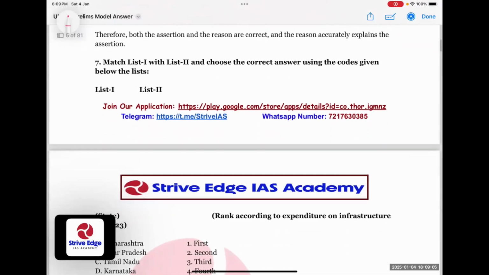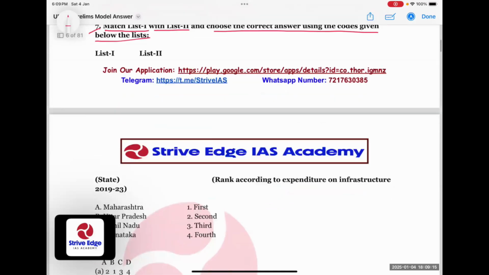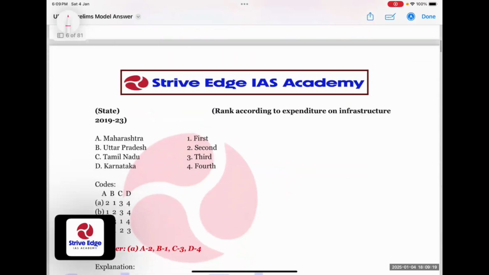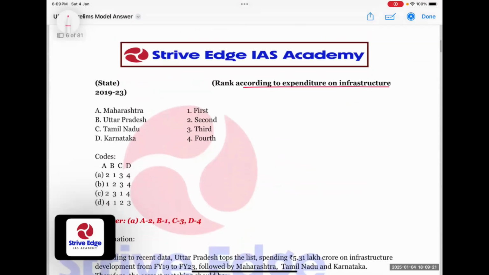So now come to the seventh question. Match list 1 with list 2 and choose the correct answer using the codes given below the lists. List 1 says state and list 2 says the rank according to expenditure on infrastructure from 2019 to 2023.